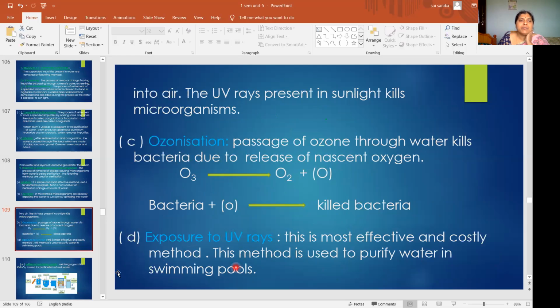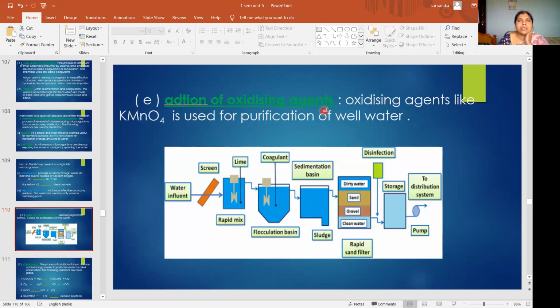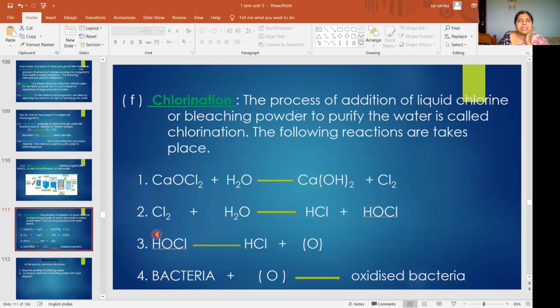This is done in swimming pools to purify the water. By adding oxidizing agents also we can kill the bacteria. It is done in well water. And at last is the chlorination.